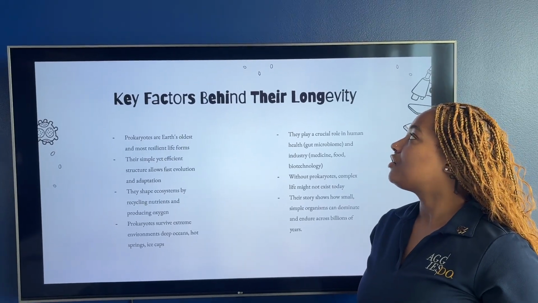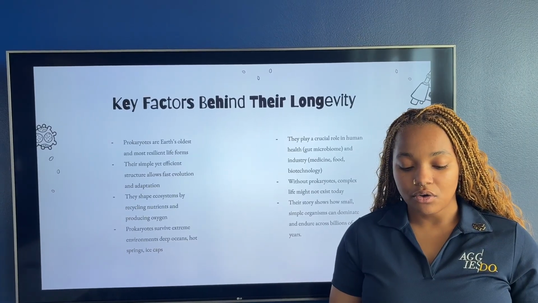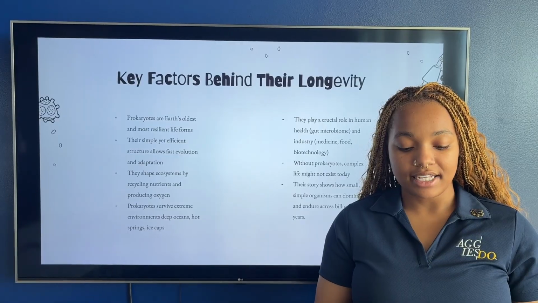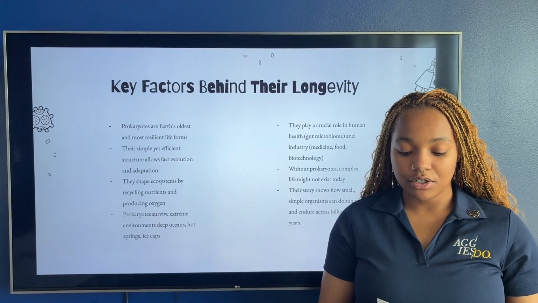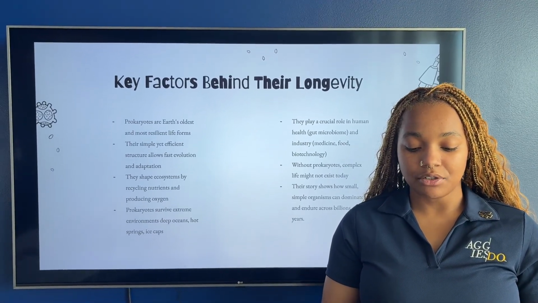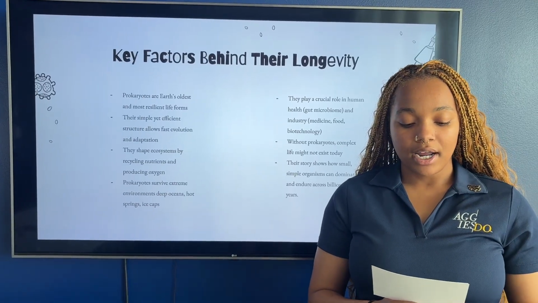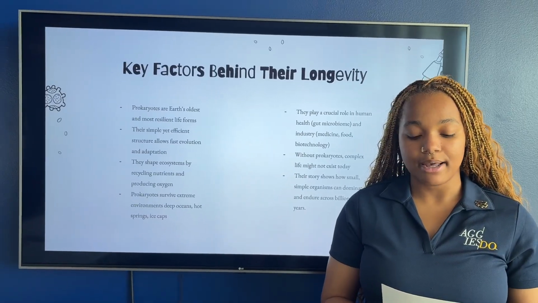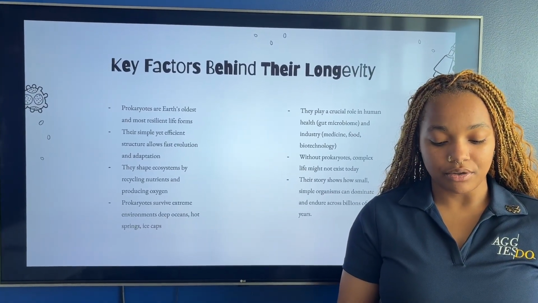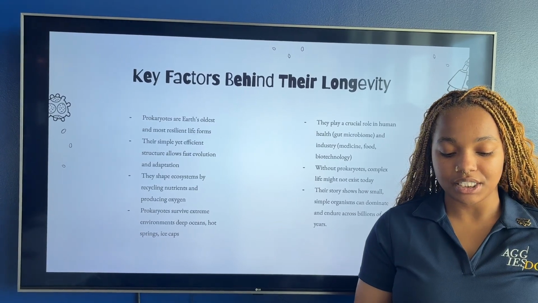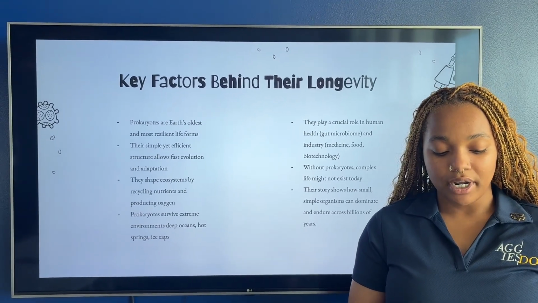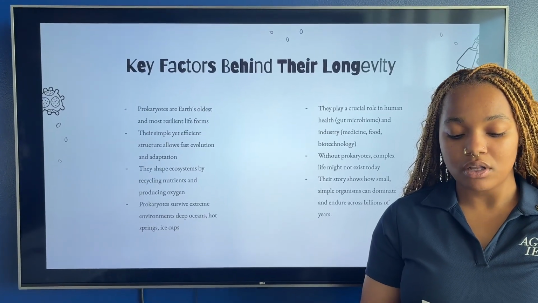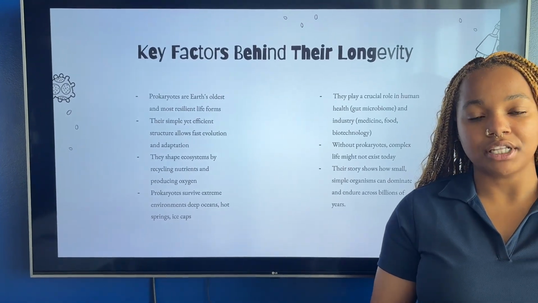Key factors behind their longevity. Prokaryotes are Earth's oldest and most resilient life forms, with a simple yet efficient structure that allows for fast evolution and adaptation. They play a critical role in shaping ecosystems by recycling nutrients and producing oxygen. Prokaryotes can also survive in extreme environments such as deep oceans, hot springs, and ice caps. They contribute to human health and are essential in medicine, food production, and biotechnology. Without prokaryotes, complex life might not exist today. Their long-lasting success shows how small, simple organisms can dominate and endure over billions of years.